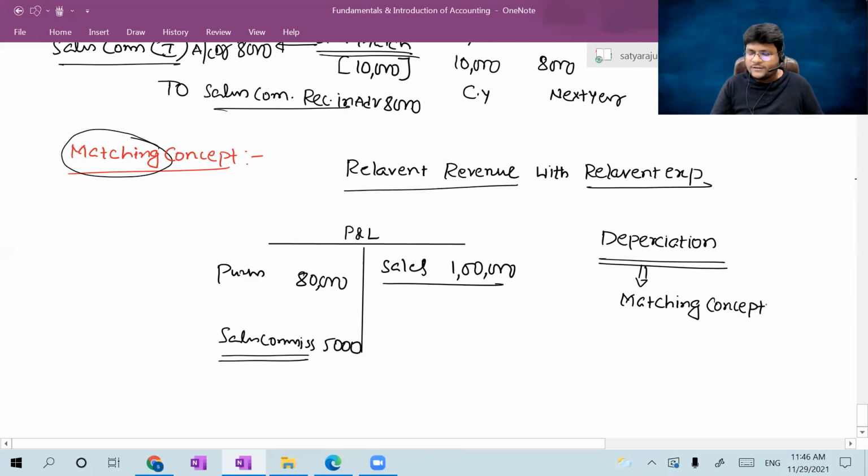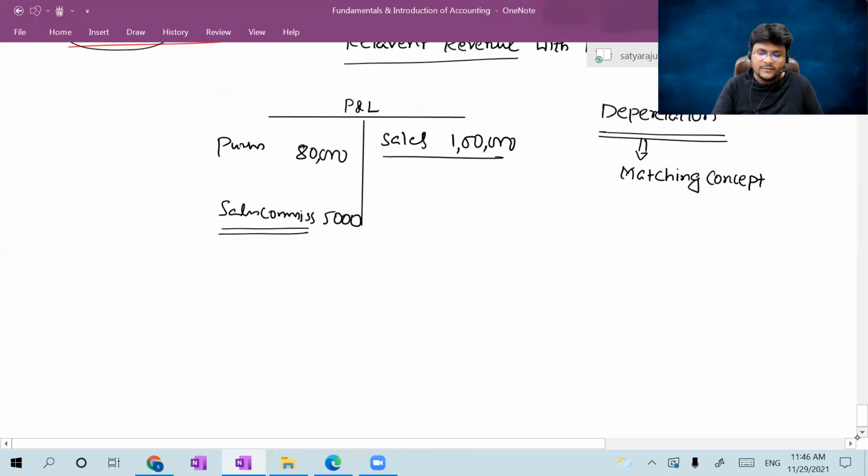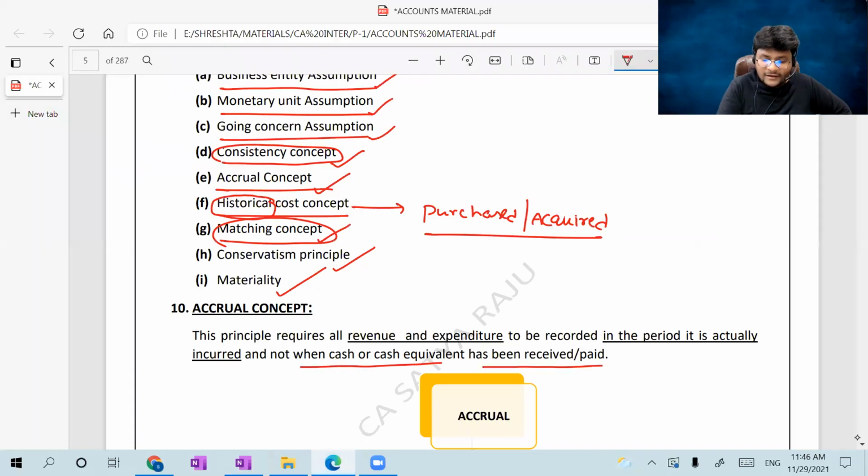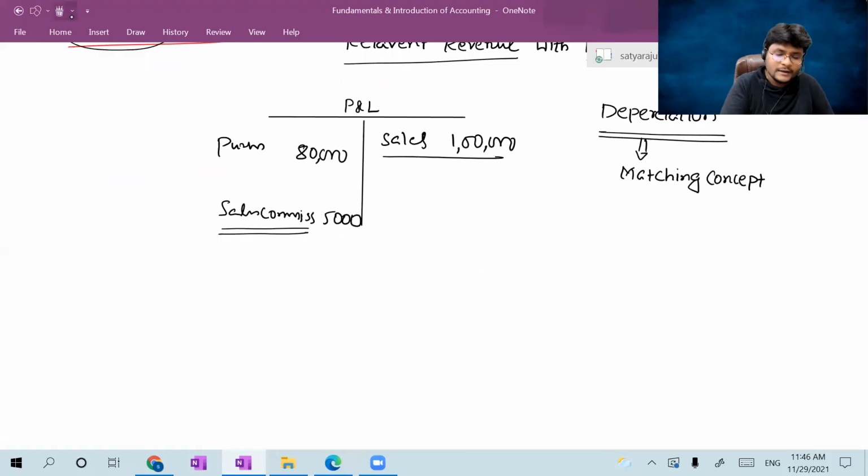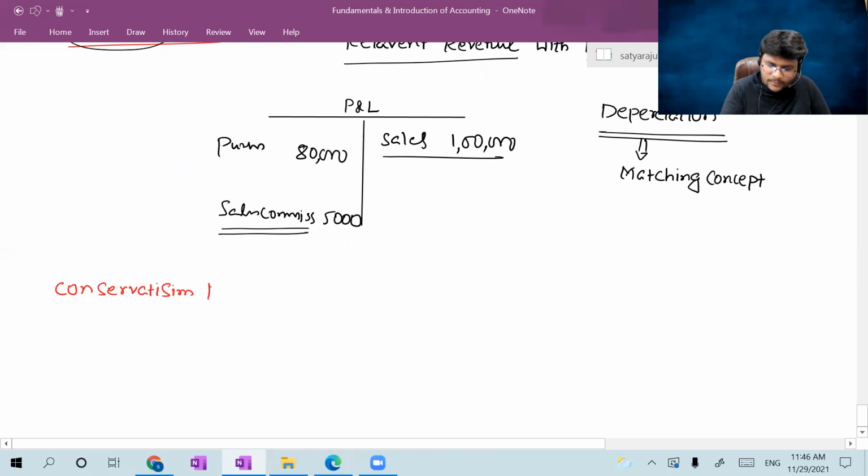Hope you understand what exactly the meaning of matching concept, guys. Next, conservatism principle. Another important concept is conservatism. Please allow me to discuss the conservatism principle.